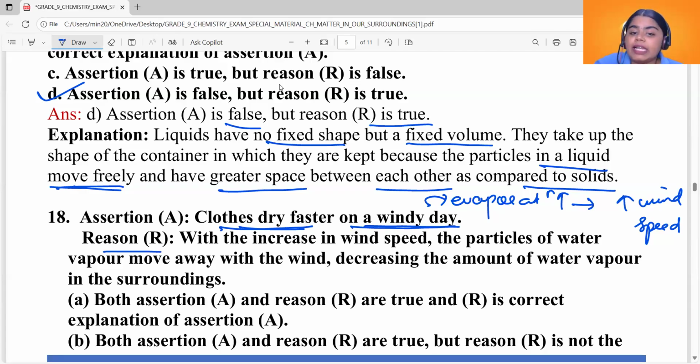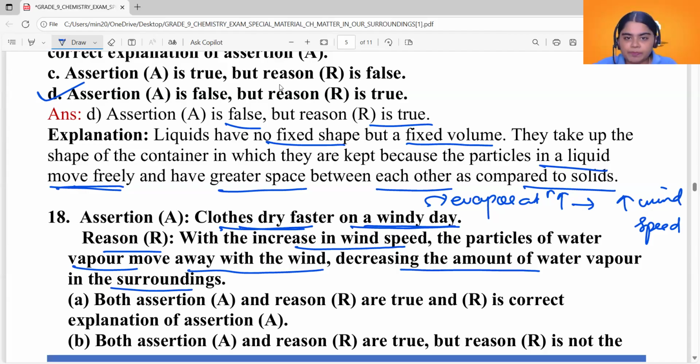With the increase in wind speed, the particles of water vapor move away with the wind, decreasing the amount of water vapor in the surroundings. Moving air is called wind. And windy day means wind is moving faster. Means as water gets evaporated, the moving air or wind carries this water vapor along with it, allowing more and more water vapor to be formed, allowing more and more evaporation to occur.